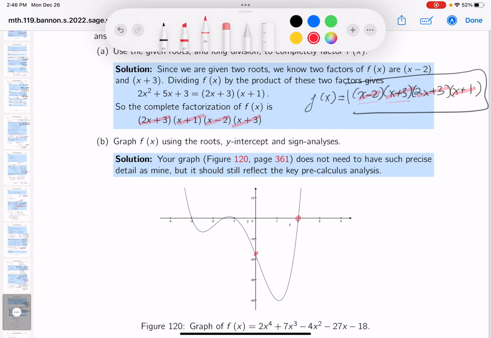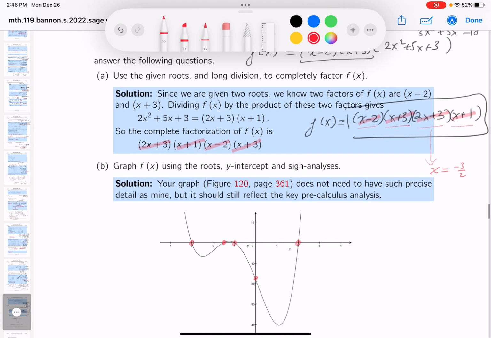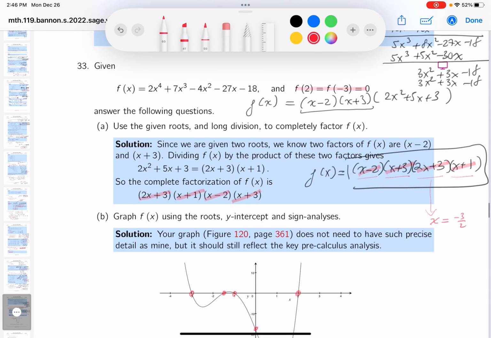Another root I have is minus 3. Another root I have is minus 1. And the root over here, make sure you know what I'm saying about that. The root over there is going to be x equals, let's take a look at that, minus 3 over 2, right? Which is minus 1.5. And that's right over here. Then what do we do? Basic sign analysis. The sign analysis you're doing is on this problem over here, or just looking at the factored form of it, this thing over here, all right?